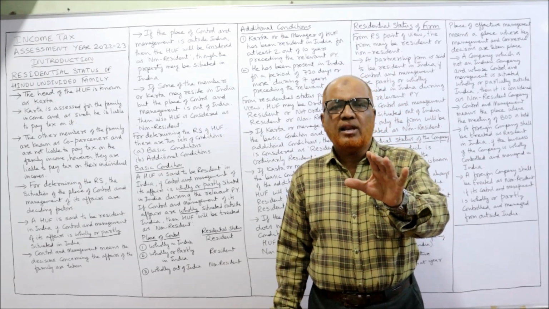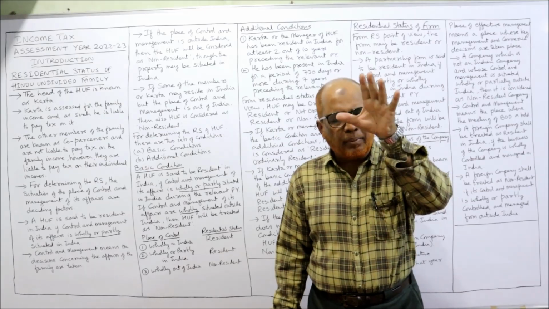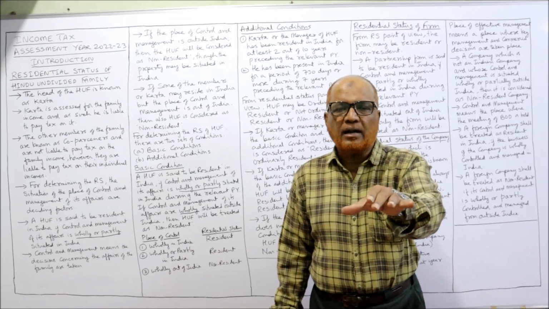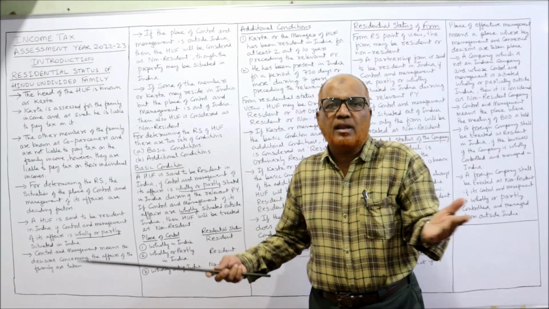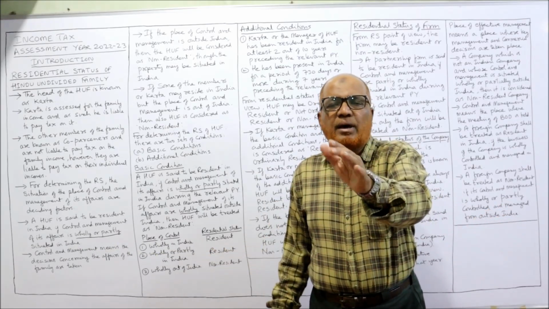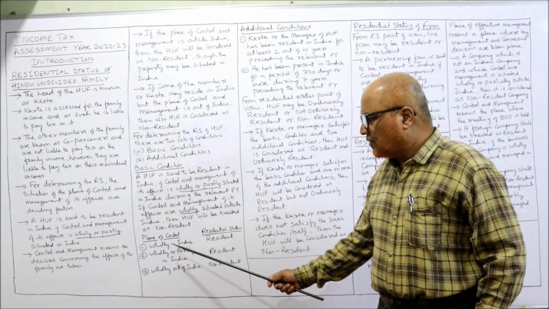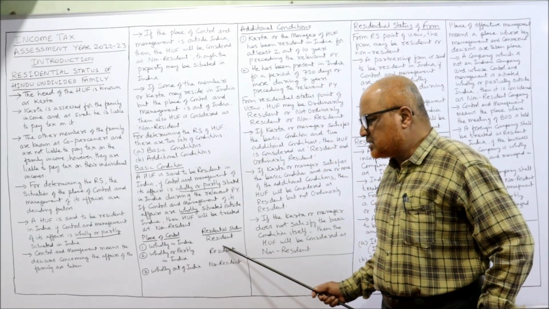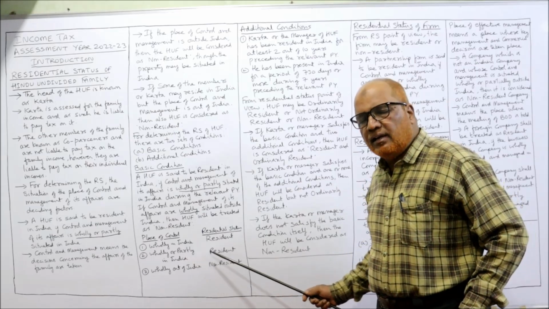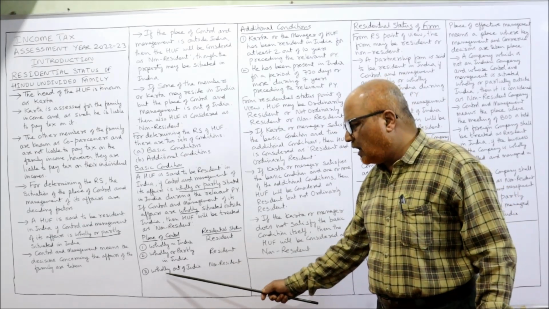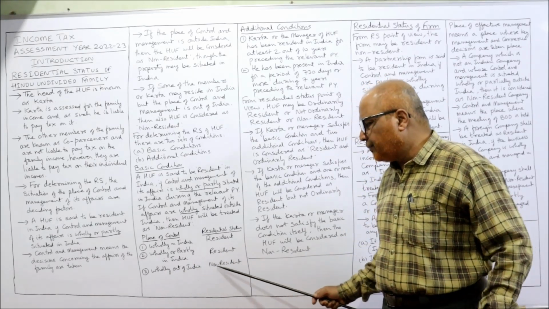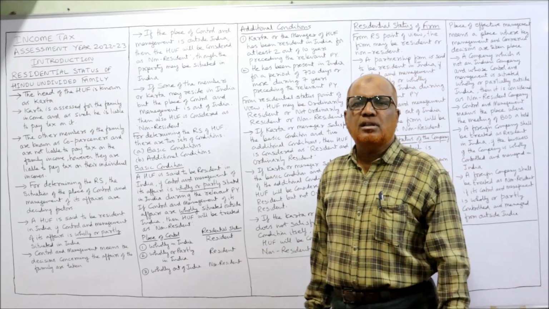If the control and management is completely in India, or partly in India and partly outside India, it is resident. If the control and management is completely outside India, it is non-resident. Place of control wholly in India, then resident. Wholly or partly in India, resident. Completely outside India, then non-resident. That's all. These are the provisions.